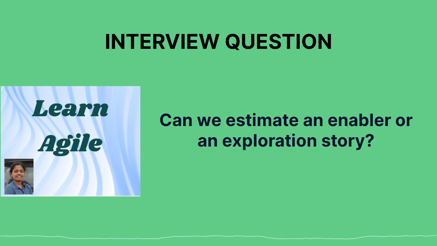Spike is a work item that can be created in cases where we need to start the work, but we are not so clear about all the uncertainties we have in that work. So when we have a lot of uncertainties, we are not having clarity, and when we don't have the complete picture or the right information about the work, we need to prepare a spike.